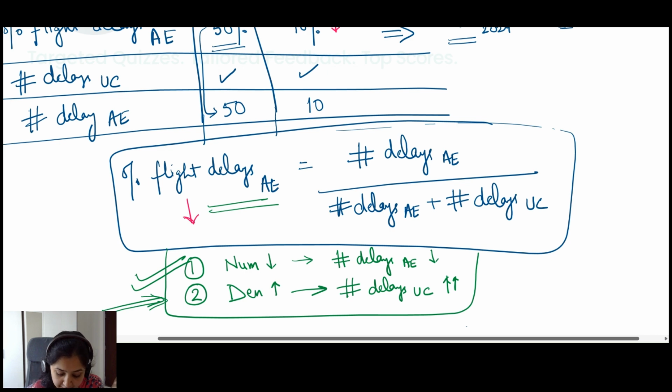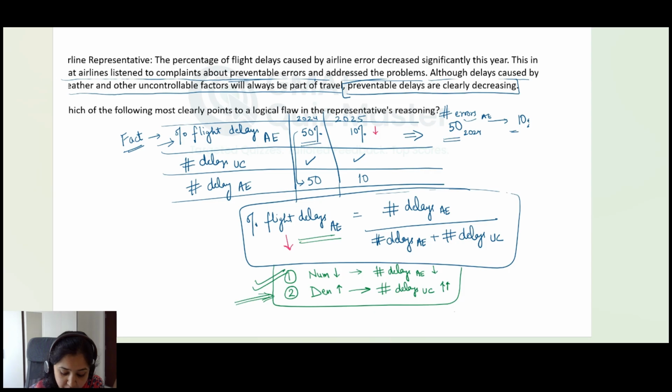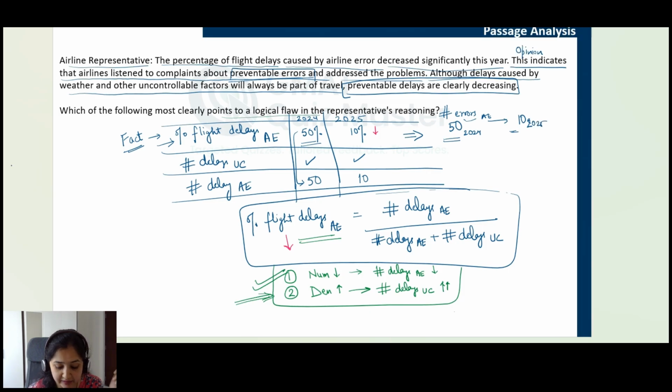So the flaw here, the logical gap here, because the question asks us to point out the logical flaw in the representative's reasoning. The flaw here is that the representative has not considered this second scenario. It has not eliminated the second scenario. It has just considered one of the two possible scenarios to be the reason. So that is one of the possible flaws in the representative's reasoning.